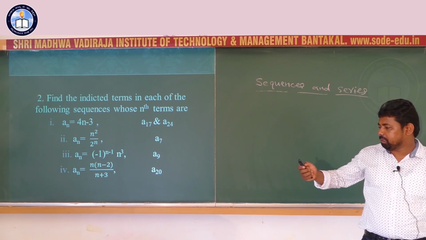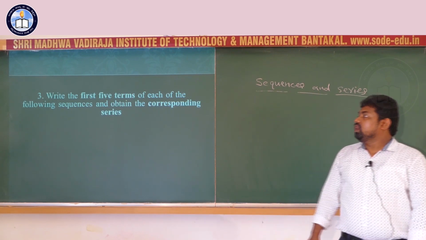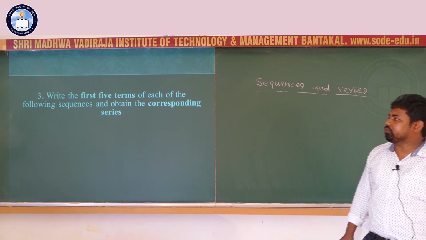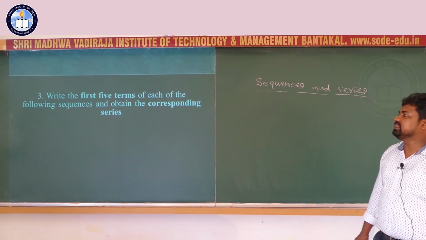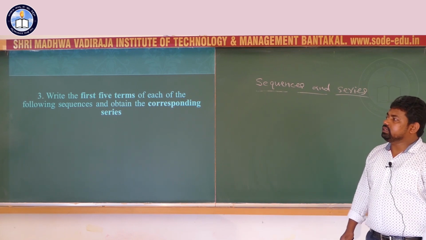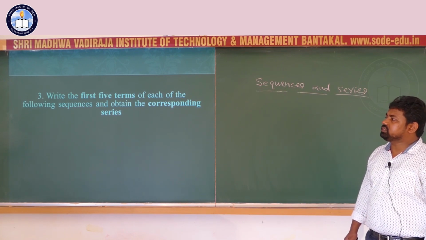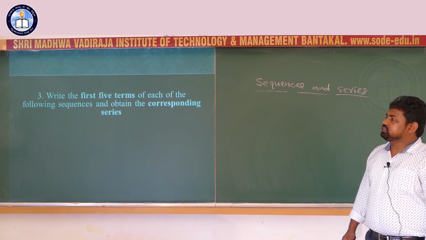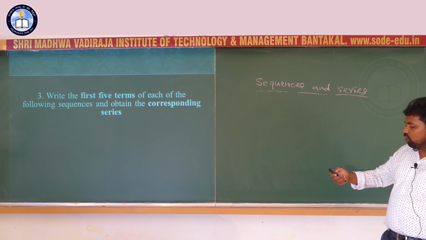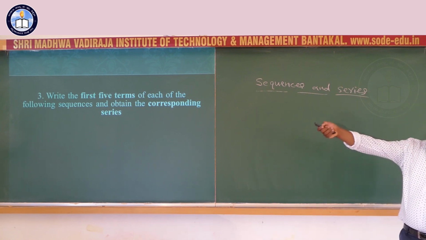Next problem. Write the first 5 terms of each of the following sequences and obtain the corresponding series. Find first 5 terms of the sequence and obtain the corresponding series.